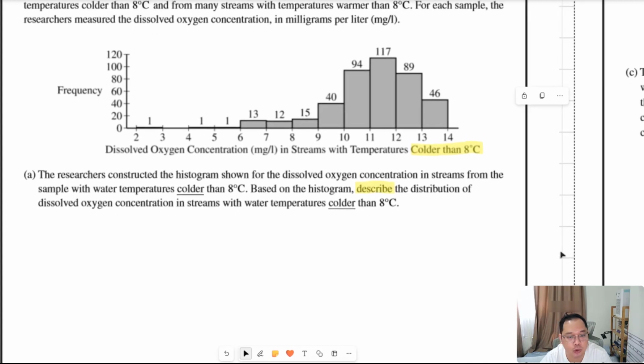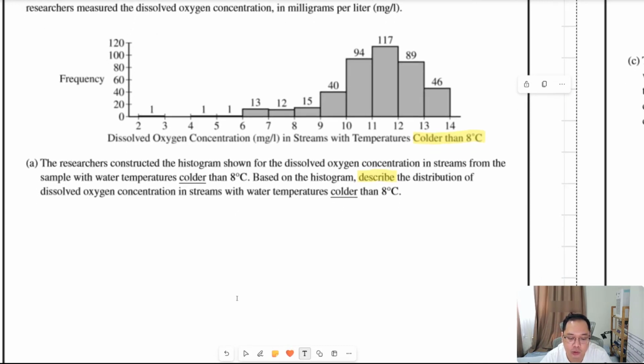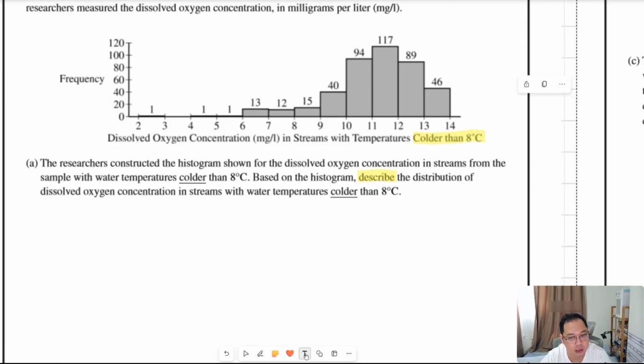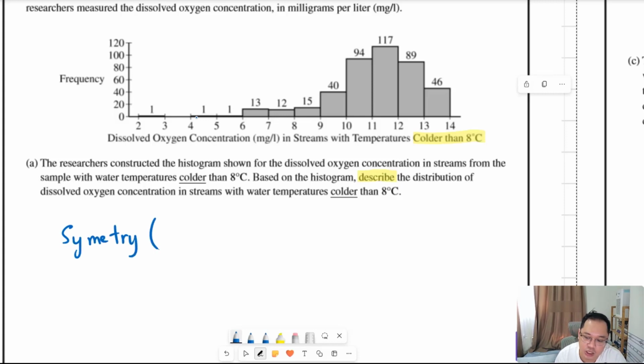So when describing a histogram, we need to describe the following things. Firstly, the symmetry: is it symmetric, normal, or skewed?